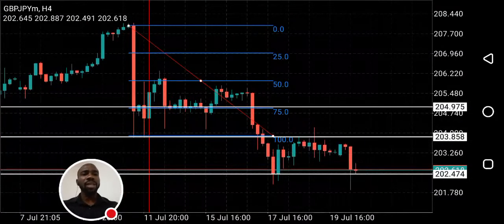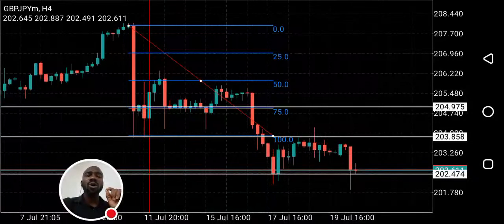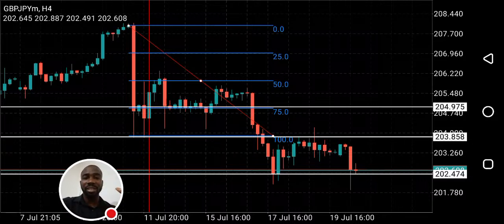Can you see that? And 50% of that fair value gap is called consequent encroachment. Most times the fair value gap will not be filled entirely. Are you getting me? It will not be filled entirely, just 50% of the fair value gap.